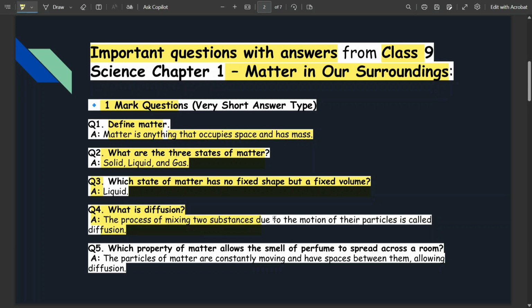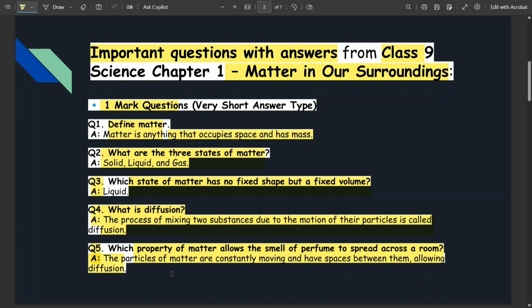What is diffusion? The process of mixing two substances due to motion of the particles is called diffusion. That is mixing of two substances due to the motion, मतलब when two particles are in motion, that thing is called diffusion. Which property of matter allows the smell of perfume to spread across a room? So the particles of matter are constantly moving and having space between them, allowing diffusion.